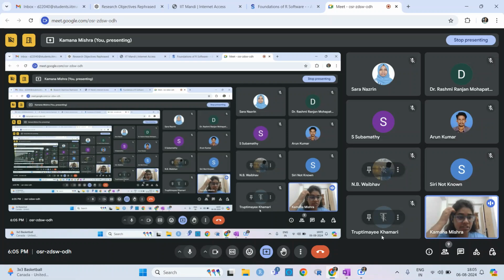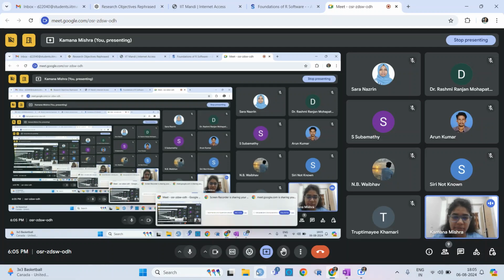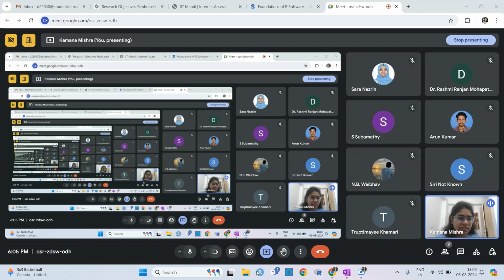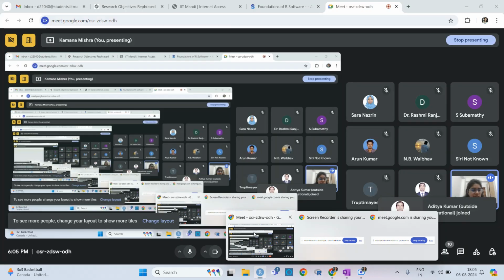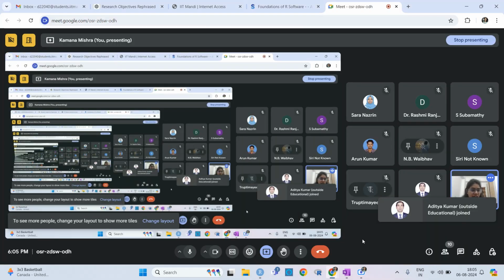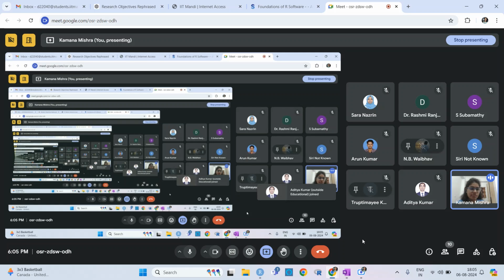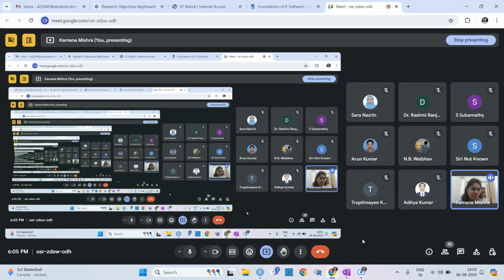Now let's go through this R Studio window and how it works. In the discussion forums, I have seen that some people had doubts regarding R Studio, I think about the environment, so there have been some issues. We will discuss it one by one.